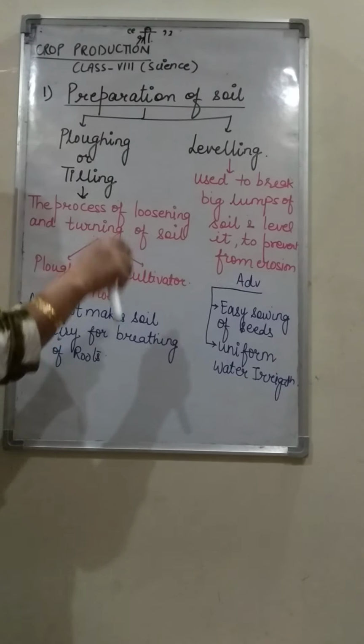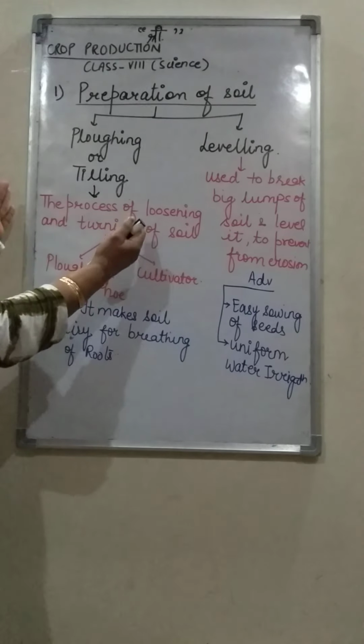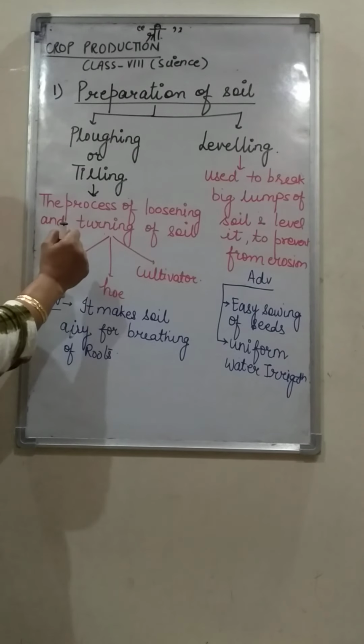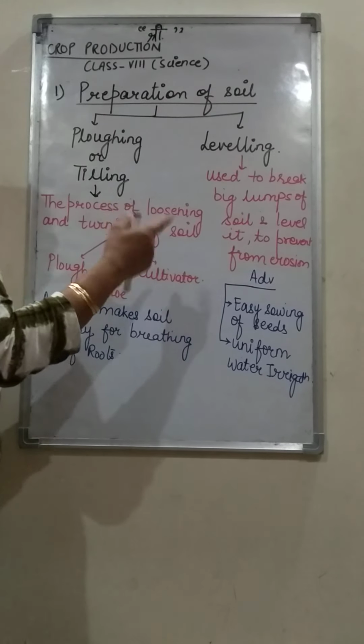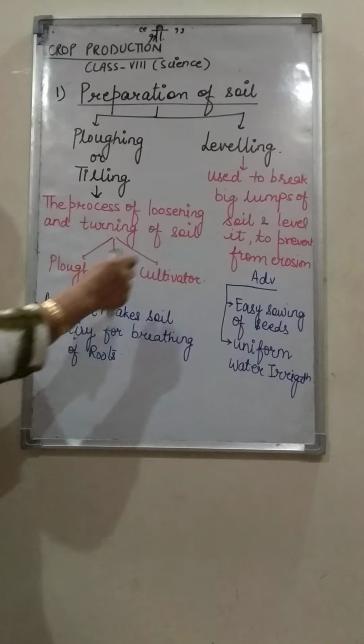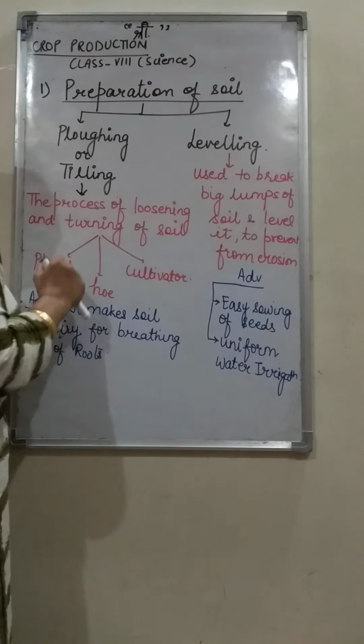We have to level the field to prevent erosion, because after plowing the soil becomes loose. If we do not level it, the loose soil can easily be washed away. So in order to prevent soil erosion, we have to level the soil.